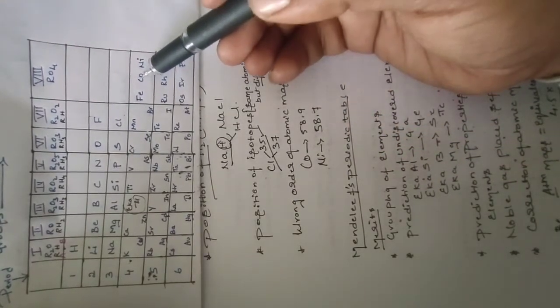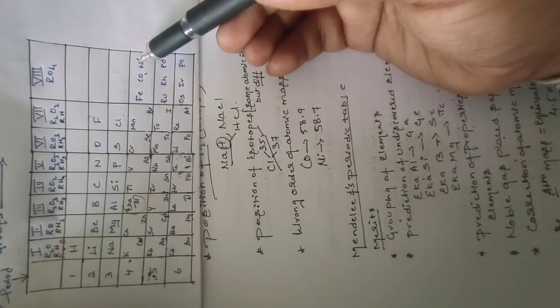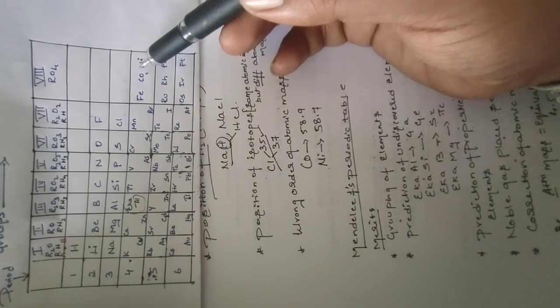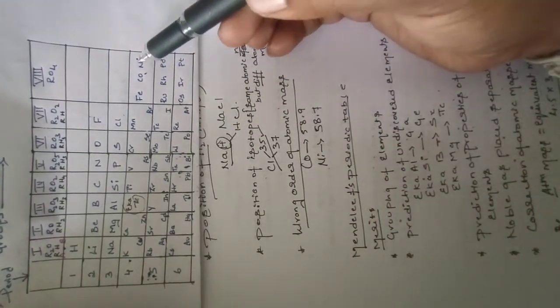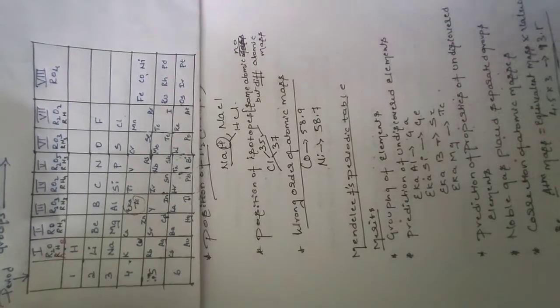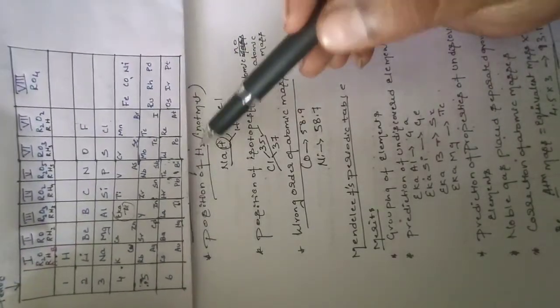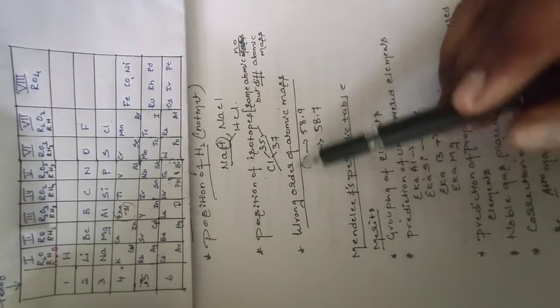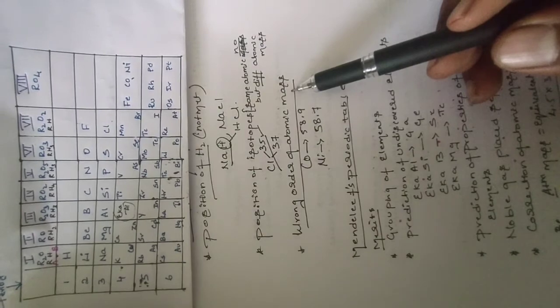Nickel must come first, but he placed cobalt first in his periodic table. So it is a wrong order of atomic masses. He made three demerits: the position of hydrogen, the position of isotopes, and the wrong order of the atomic masses.